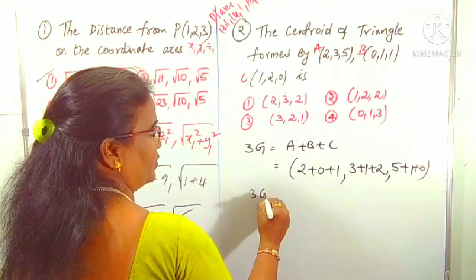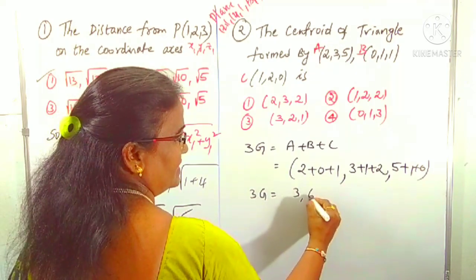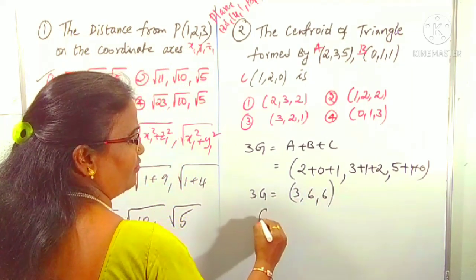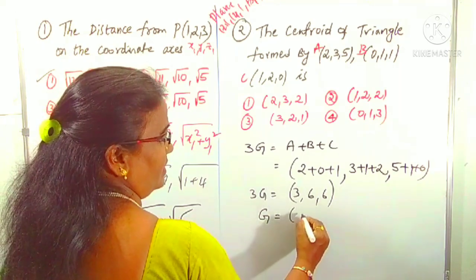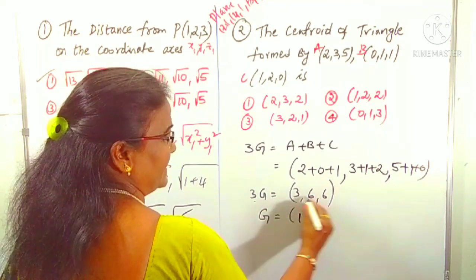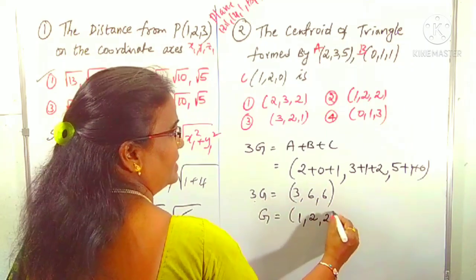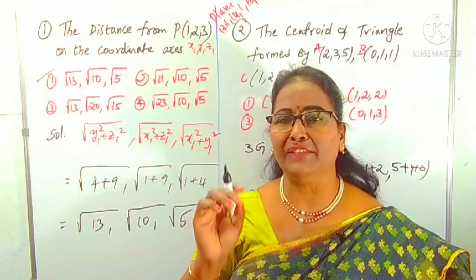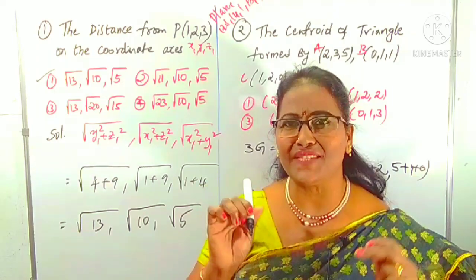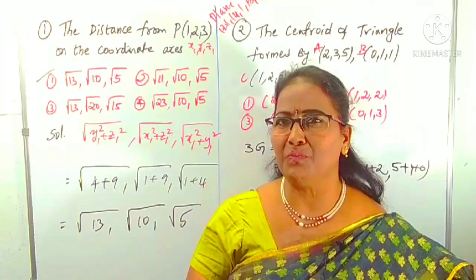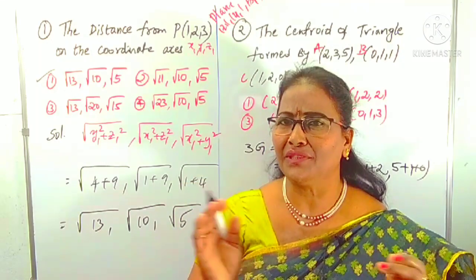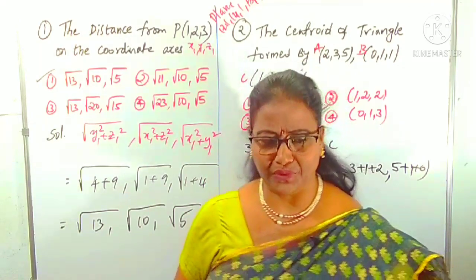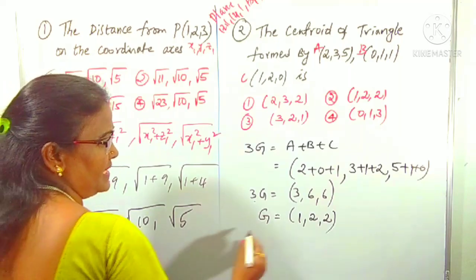Now, 3G is equal to 3, here 6, here 5 plus 1 is also 6, right. Now, divided by 3, G is the centroid. Therefore, this is 3 by 3 is 1, 6 by 3 is 2, 6 by 3 is 2. Like that we can find it easily without using the difficult formula. Easy formula, even though it is an objective type of examination, fractions of seconds are also important, guys. Using the formulas, calculation, everything you have to minimize, and to remember a formula easily you can remember it in short form. Okay, we can remember it in short form. G is what here?